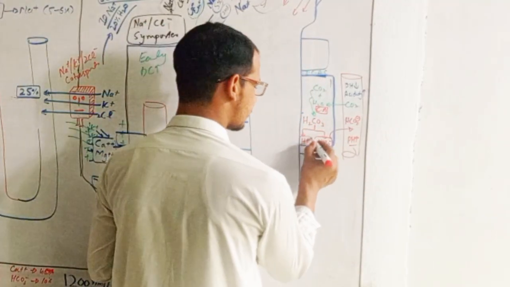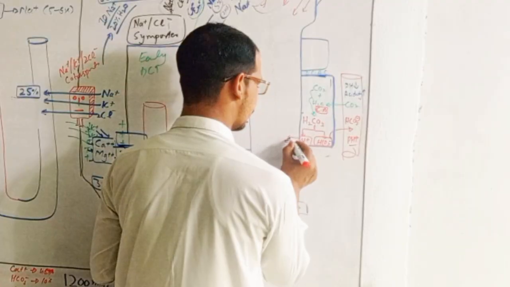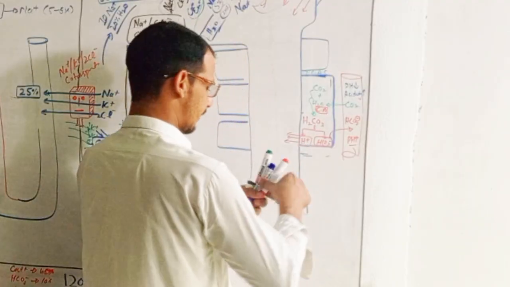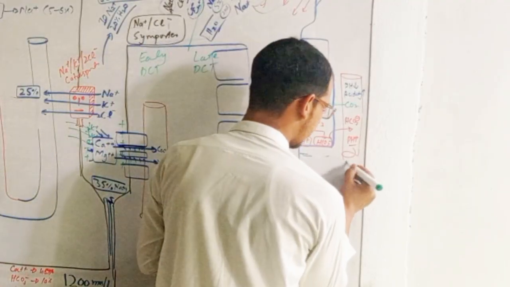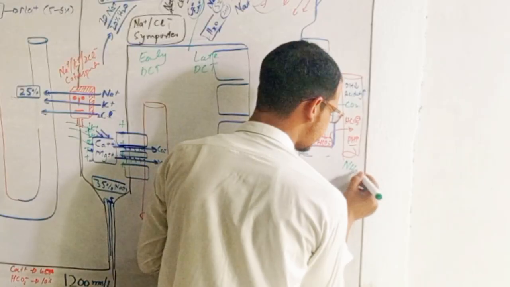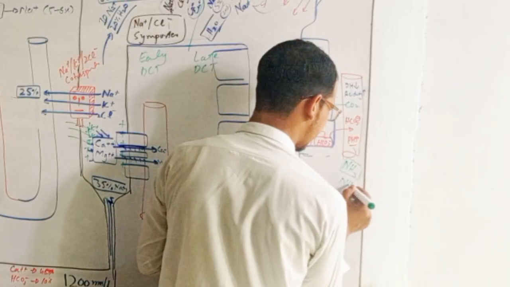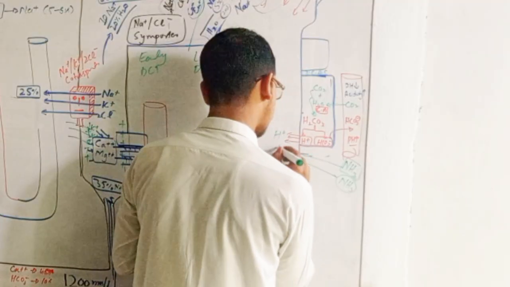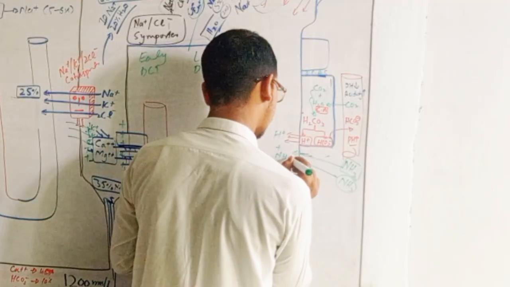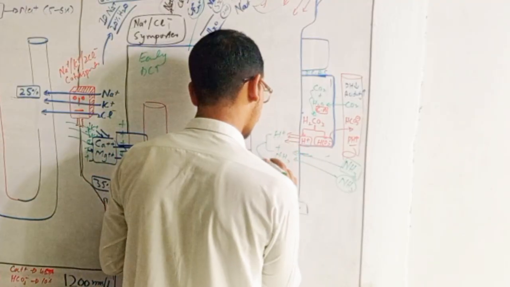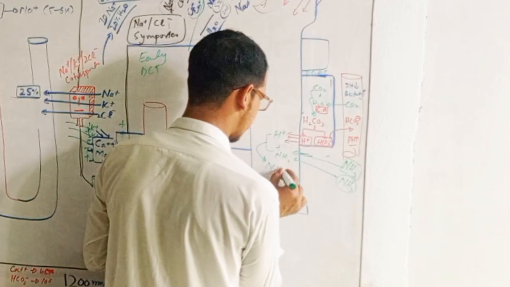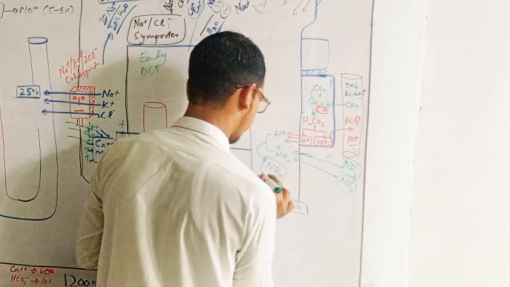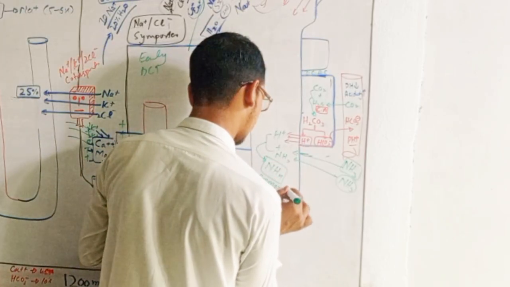What happens to this hydrogen ion? The hydrogen ion comes into the lumen, and for example from the blood ammonia is coming, and this hydrogen ion plus ammonia, they react and form a less toxic substance which is called ammonium, right?